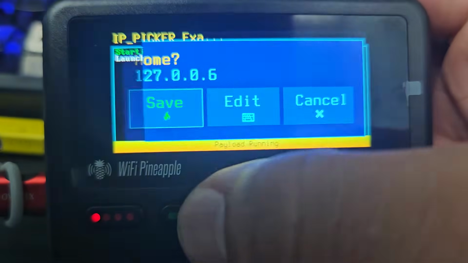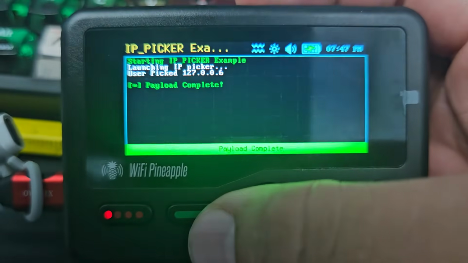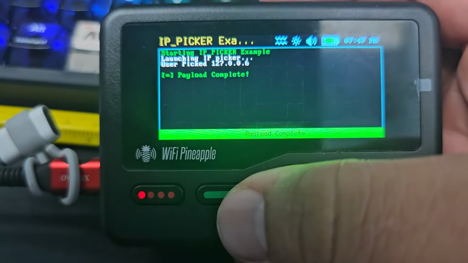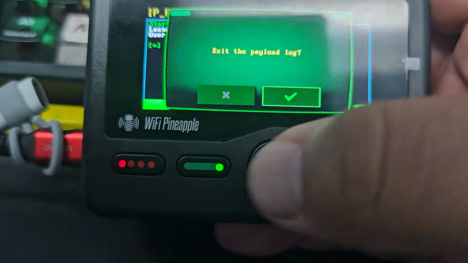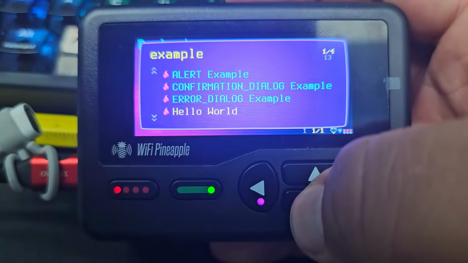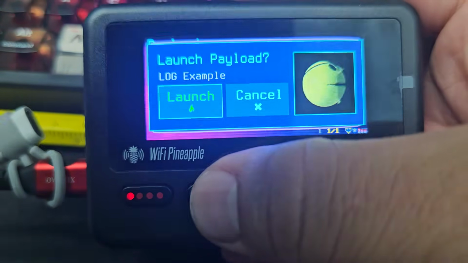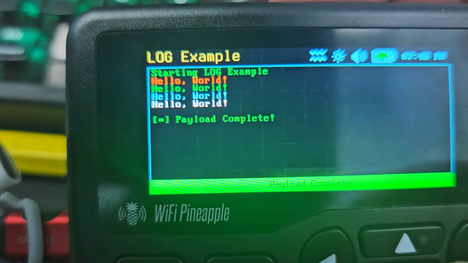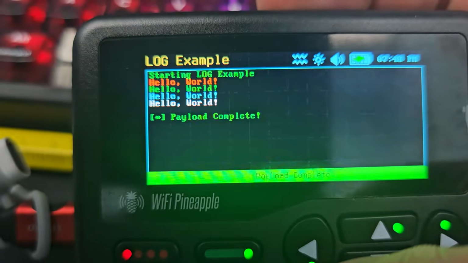Here. Save. User picked 1.2006. Back it up. Payloads example. Picker log example. The log is hello world. Payload complete.